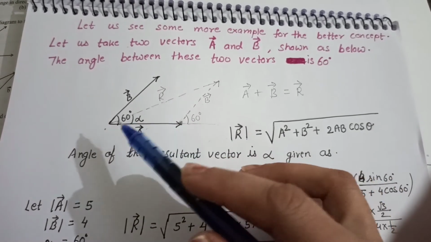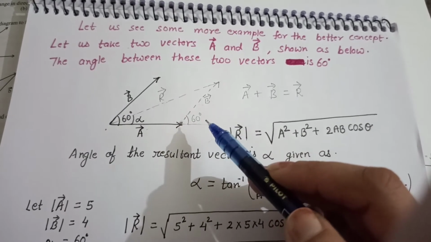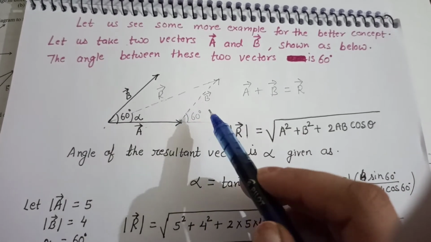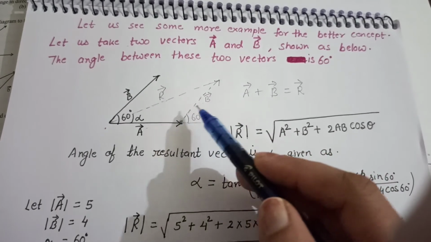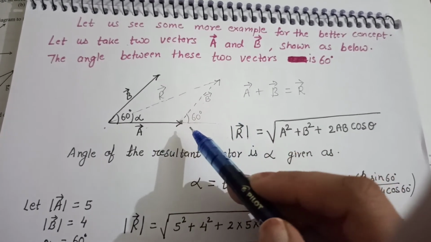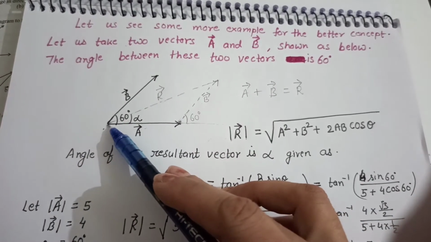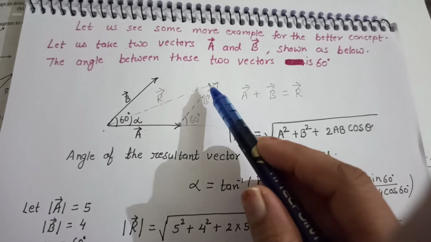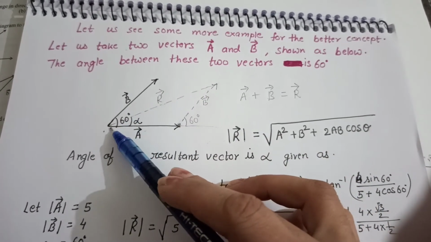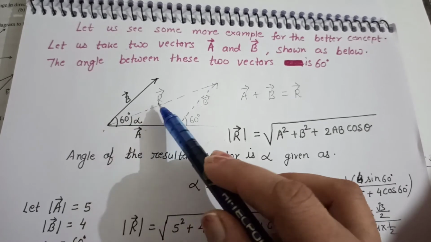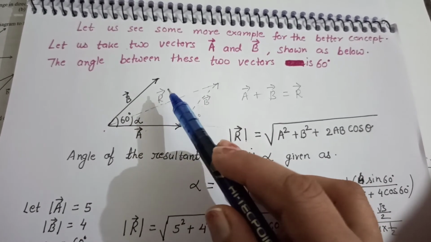So we can take this line as vector B. Now we join the head of this B to the tail of this A, and this will be the resultant.